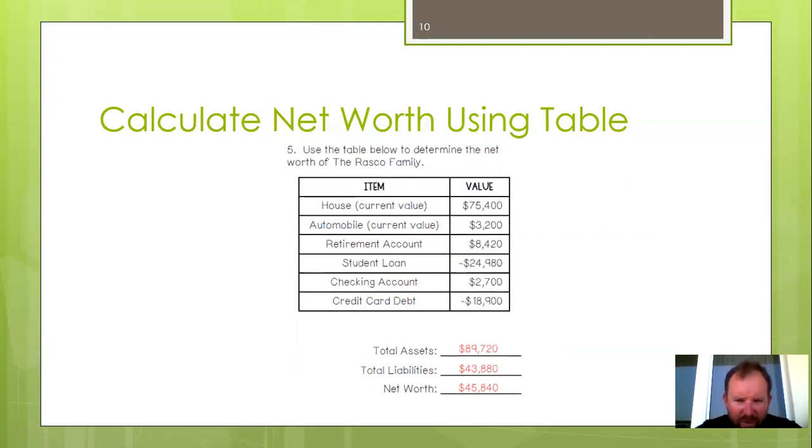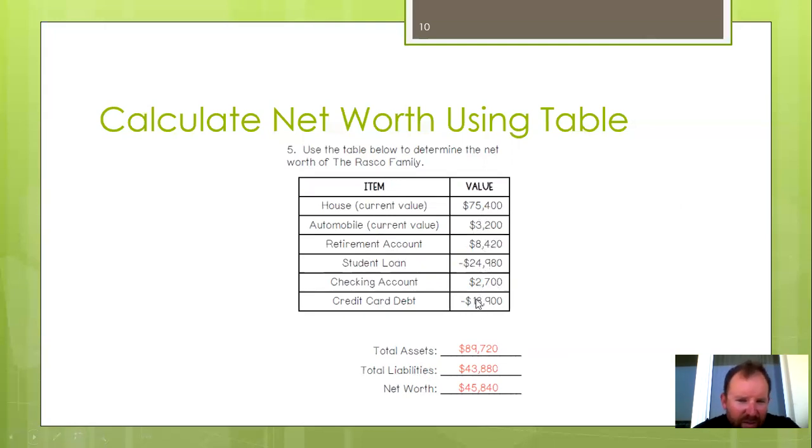All right, welcome back, welcome back. So let's talk about what's our assets here and what's liabilities. So our house, that's an asset, $75,400. Our automobile, asset, $3,200. Retirement account, that is an asset. That's money that we have stored away in the bank. Student loan, $24,980. That's a liability. Checking account, that is an asset. Credit card debt, we talked about any debt, that is a liability.